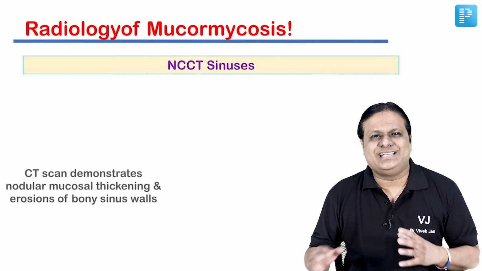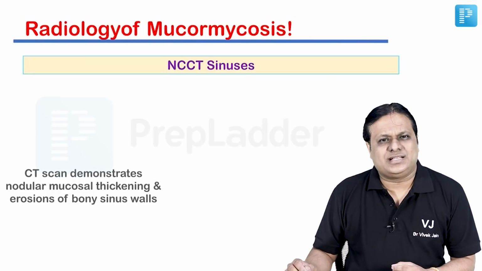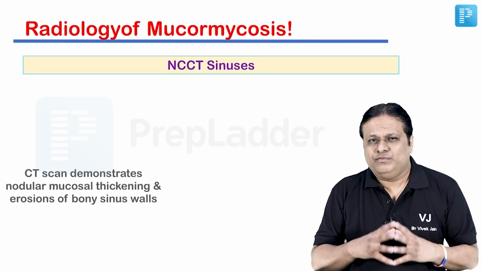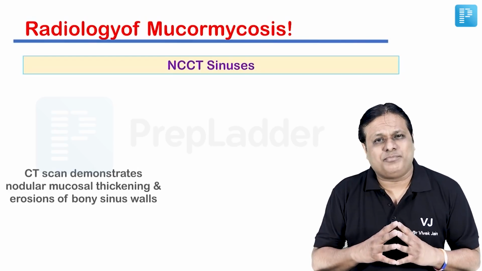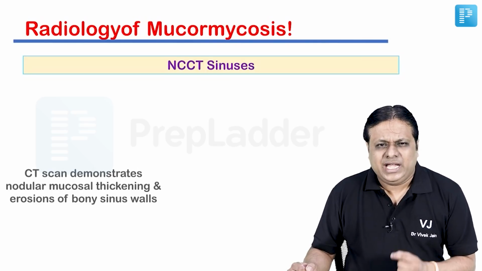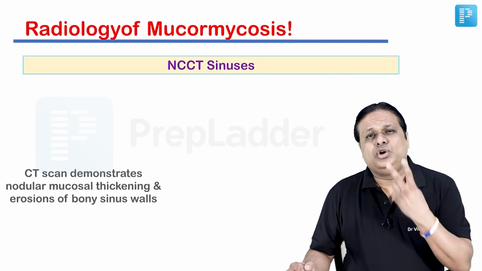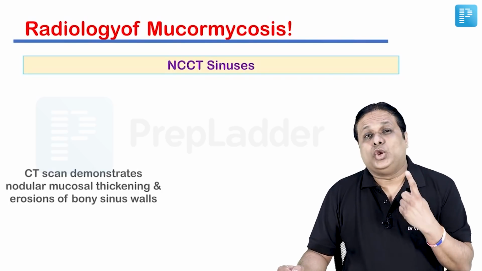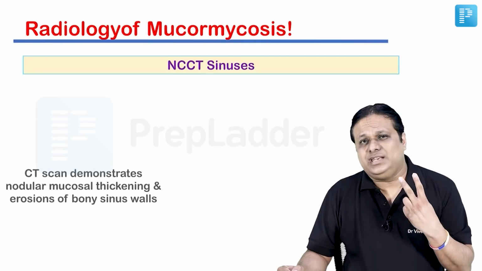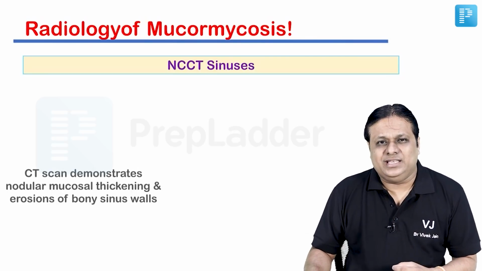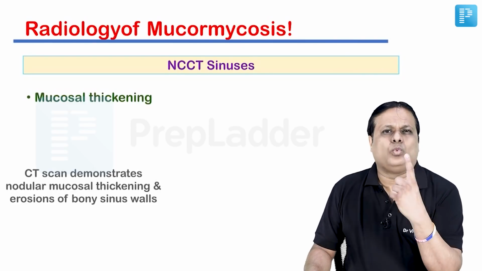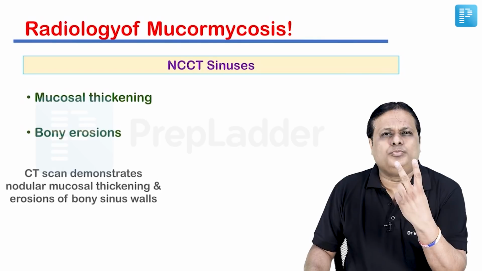Now let us look at how nasal and paranasal sinuses are affected on CT scan. When we look at CT scan, we focus on NCCT of nasal and paranasal sinuses. Friends, what is the advantage of using a CT scan? It helps us in identification of two important things. Number one, nodular mucosal thickening. Number two, erosion of bony sinus walls. So when we look at CT to help you clinch diagnosis, focus on these two things. Number one, mucosal thickening. Number two, bony erosions.